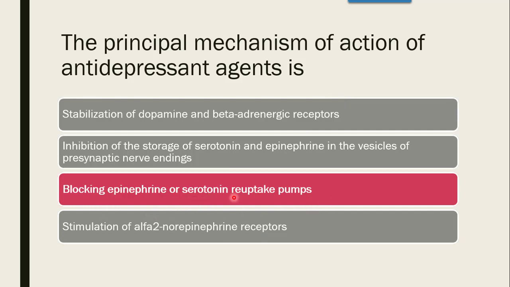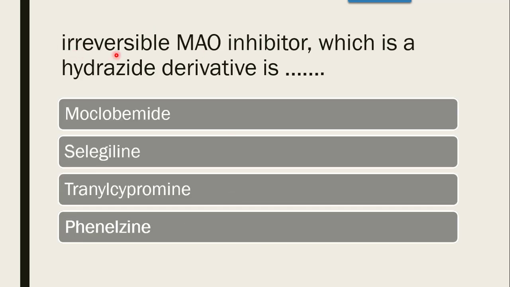That means they block the serotonin reuptake or epinephrine reuptake, the neurotransmitters which are essential to overcome the depression. So the principal mechanism is blocking the reuptake of these neurotransmitters, the serotonin, which deals with mood, behaviors, etc.